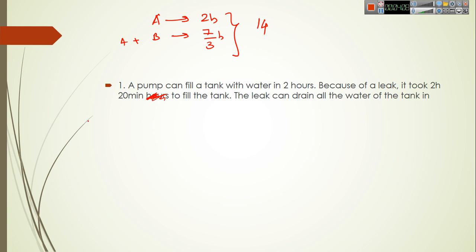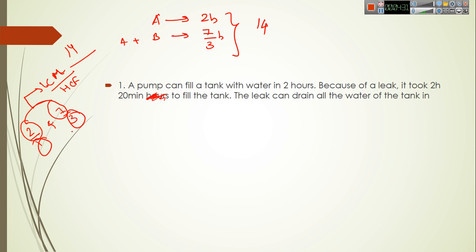How can we calculate the LCM of fractions? What we have is 2 by 1 and 7 by 3. The LCM of these two numbers will be the LCM of the numerators divided by the HCF of the denominators. So the LCM of the numerators, which is 2 and 7, is 14, and the highest common factor, HCF, of 1 and 3 is 1. What we get is 14.